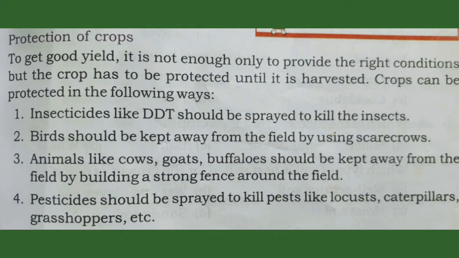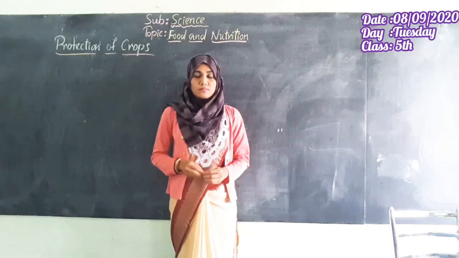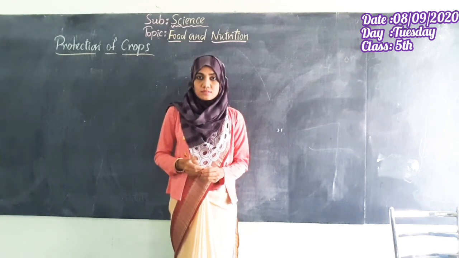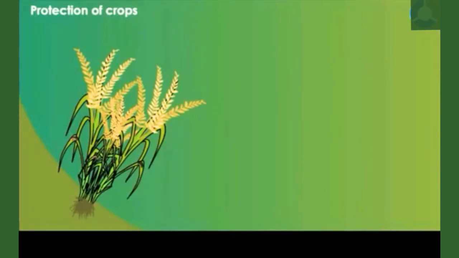Insecticides like DDT should be sprayed to kill the insects. Birds should be kept away from the field by using scarecrows. Animals like cows, goats, buffaloes should be kept away from the field by building a strong fence around the field. Pesticides should be sprayed to kill pests like locusts, caterpillars, grasshoppers, etc. Now let us see how these steps will be followed by the farmers. Protection of crops.